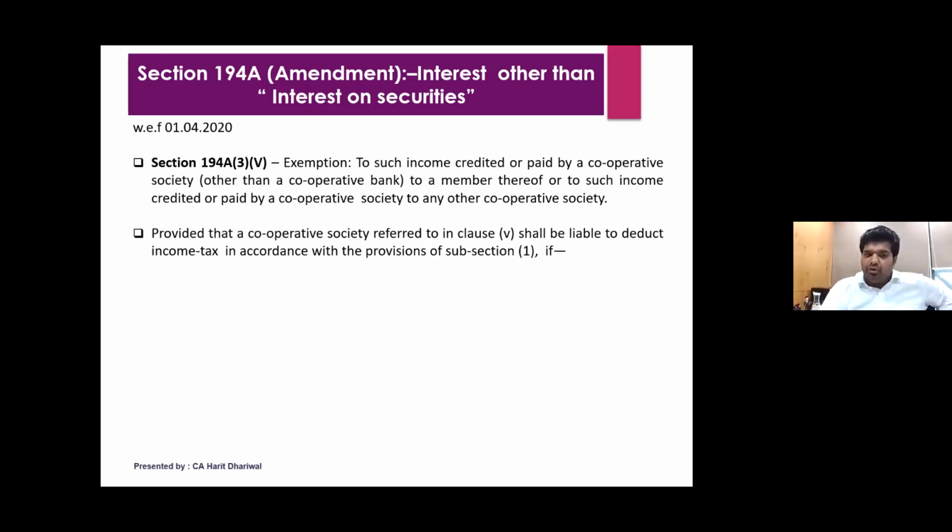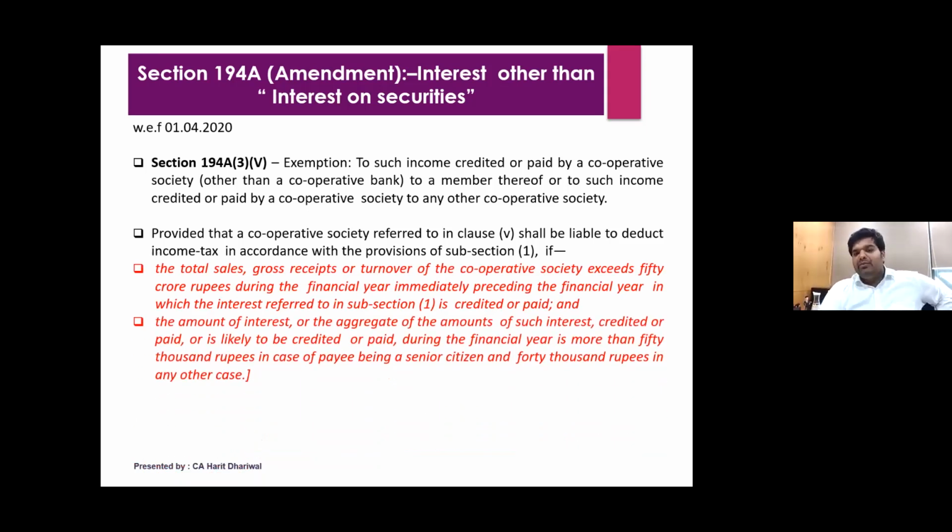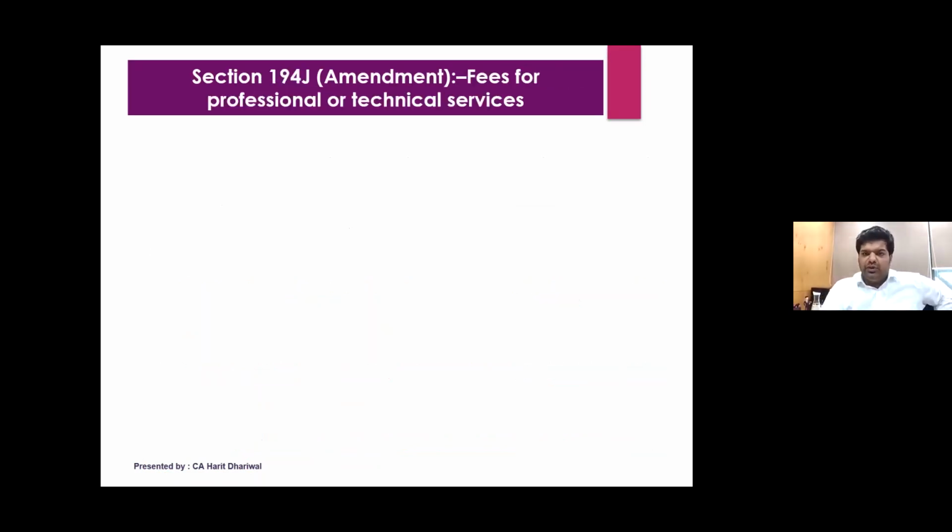But they have now brought in a proviso, and they have mentioned that this exemption will not apply to those cooperative societies who have a turnover exceeding 50 crores in the immediately preceding financial year, and the amount of interest is more than 50,000 rupees in case of a senior citizen, and 40,000 in case of any other assessee. So this change was brought in by the Finance Act 2020.